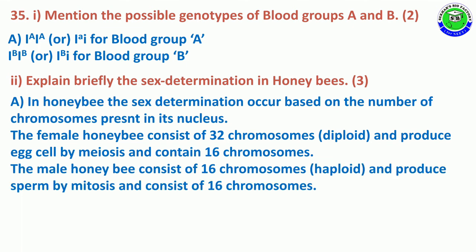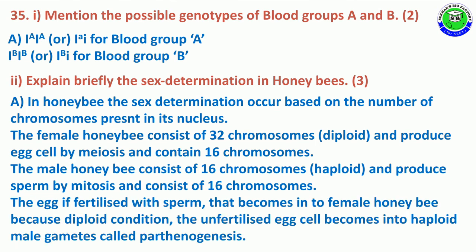But the male honeybee consists of 16 chromosomes as a haploid and can produce sperm cells by mitosis and consists of 16 chromosomes only. The egg fertilized with sperm becomes a female honeybee due to the diploid condition. But the unfertilized egg cell can become a haploid male, called parthenogenesis.